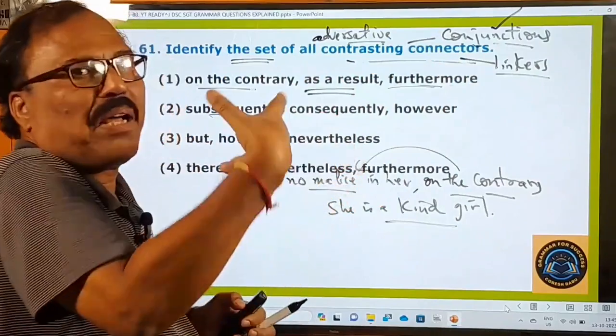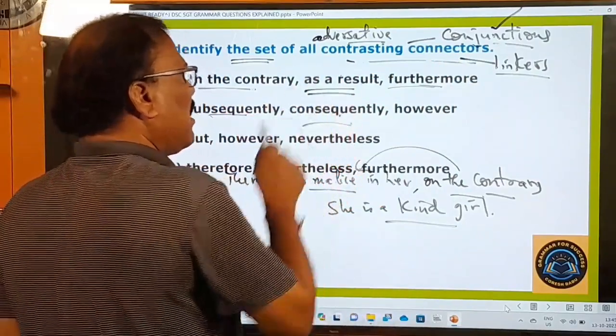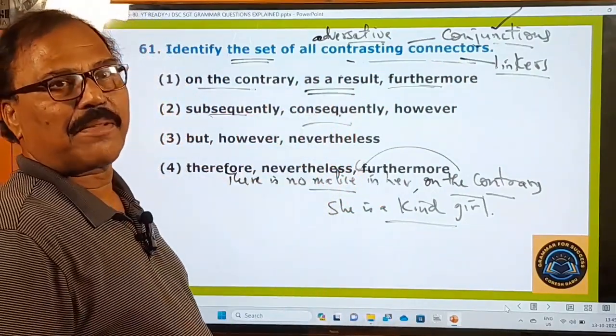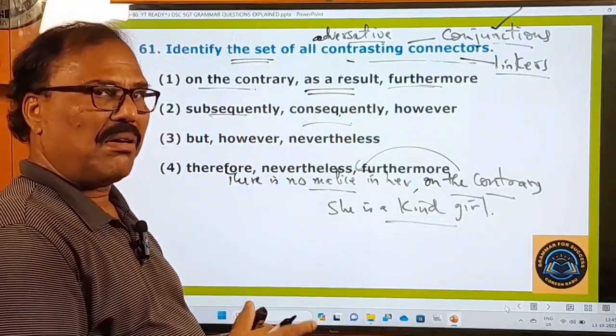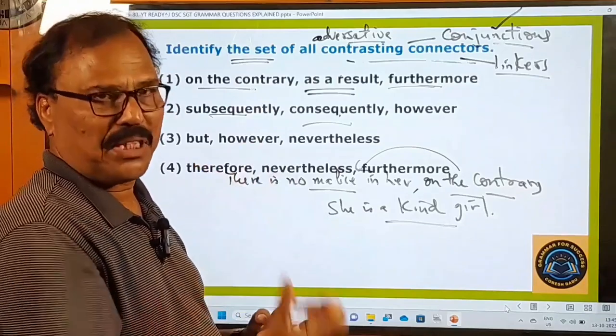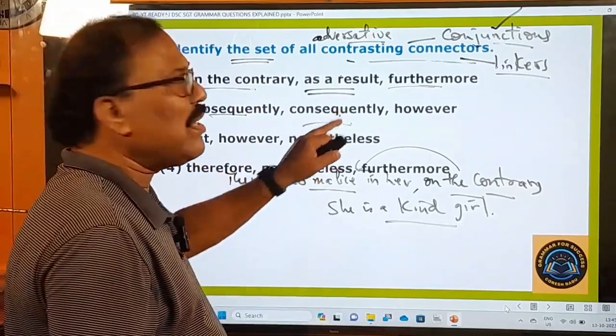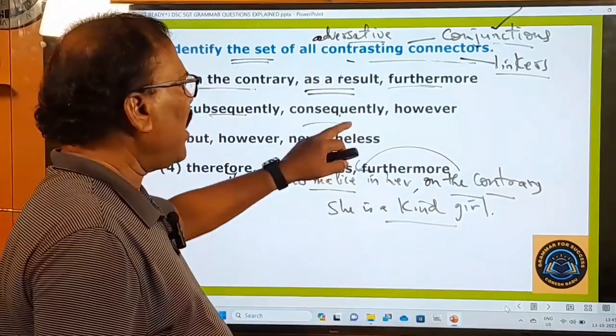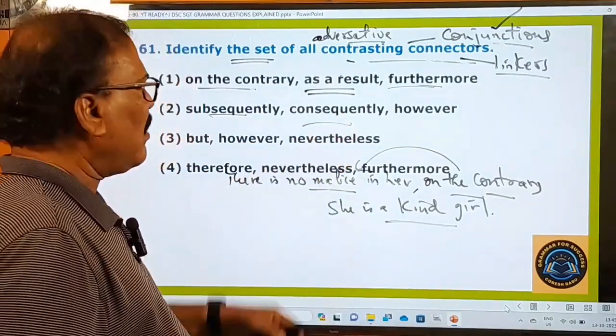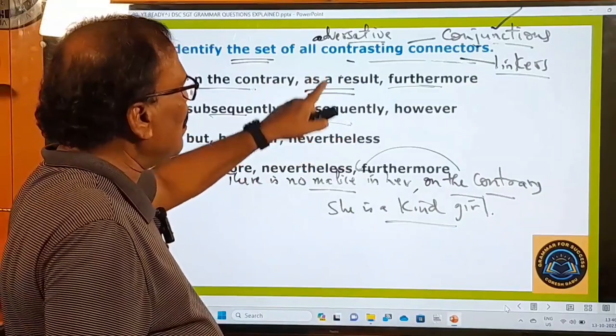Consequently means tatpalitanga, again here as a result. Consequently, he overslept himself this morning. Overslept himself. Consequently, what happened? He missed his train. Consequently, tatpalitanga. As a result, both are the same.